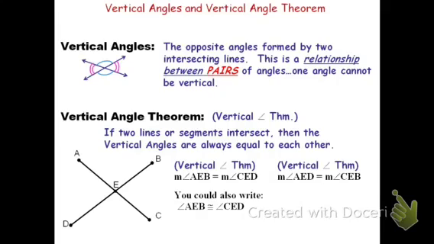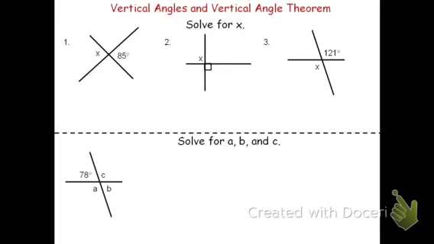Now let's look at some examples that we can solve. I've got three quick problems up top. I'll do the first one for you. In number one, I see that we have two lines intersecting, or two segments intersecting in this case, and that angles X and 85 degrees are vertical angles. They're opposite from each other. So therefore I know, because they're vertical angles, that X equals 85 degrees. The justification, vertical angle theorem.